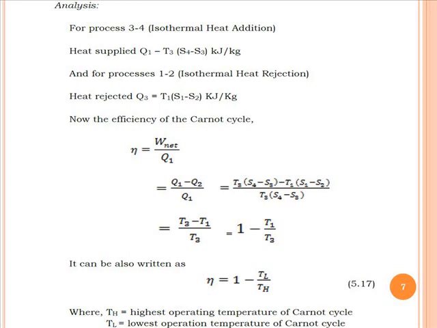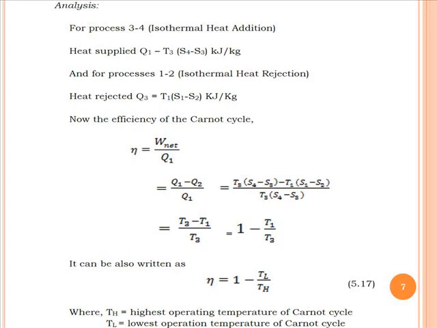If you want to find the efficiency of the Carnot cycle, it is the ratio of net work available divided by supplied heat, or you can say it is Q1 minus Q2 divided by Q1. So we can write that it is T3 into S4 minus S3, minus T1 into S1 minus S2, whole divided by T3 into S4 minus S3, where in the cycle you can see T3 is the highest temperature and T1 is the lowest temperature of the cycle.